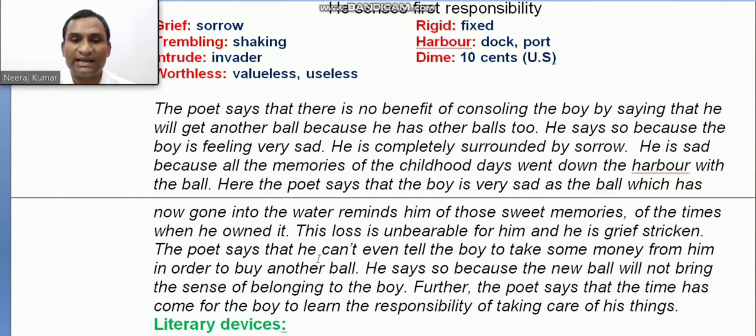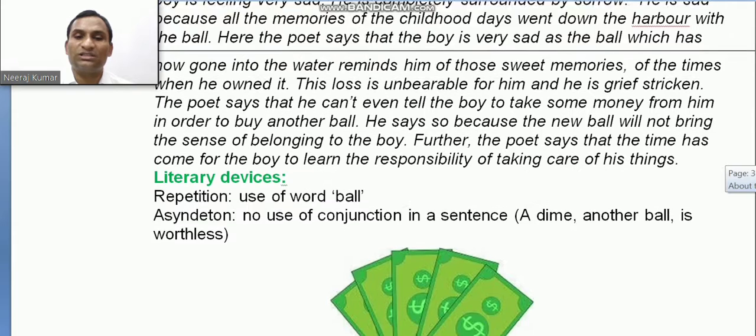So the poet says that he cannot even tell the boy to take some money from him in order to buy another ball. He says so because the new ball will not bring the sense of belonging to the boy, because he was attached to that ball very deeply. Further the poet says that the time has come for the boy to learn the responsibility of taking care of his things. Now, which literary device is used in this stanza?